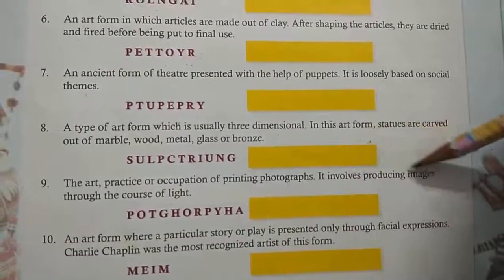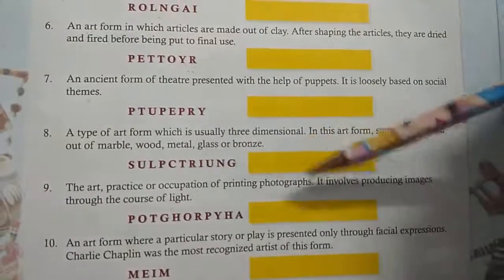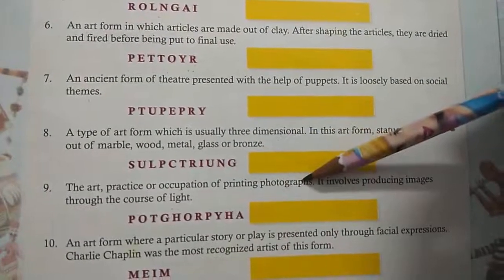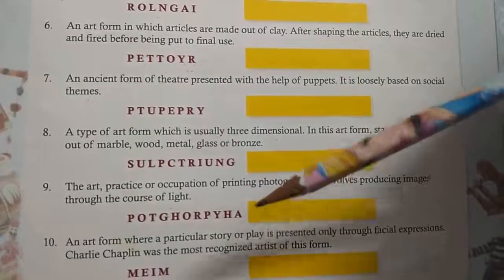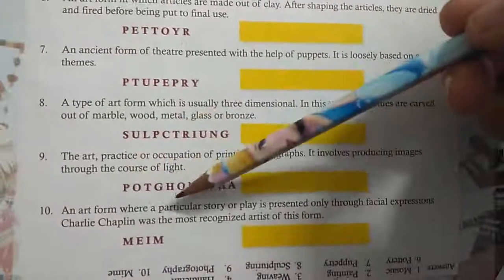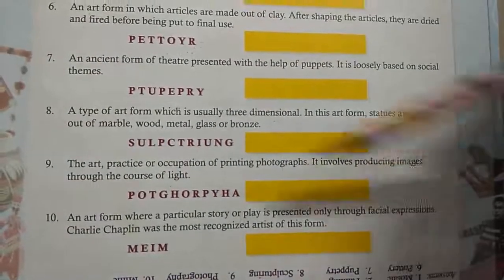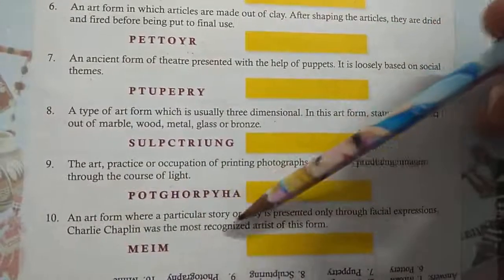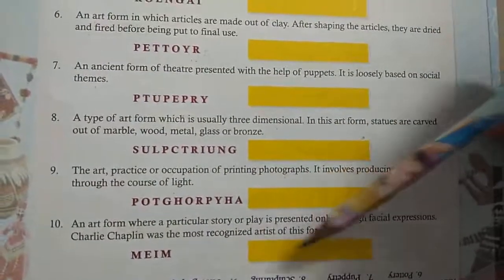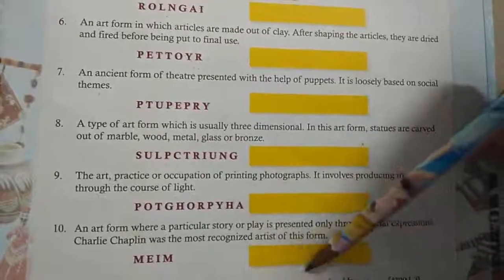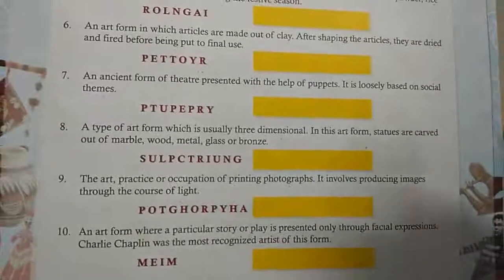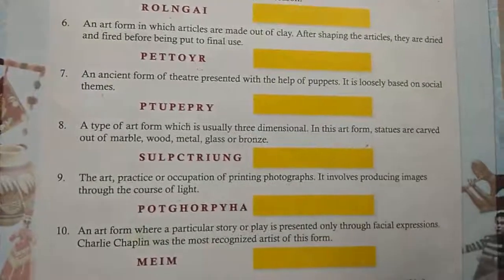Okay, the art practice or occupation of taking photographs. It involves producing images through the course of life. The answer is related to this, and this is your photography. Okay, an art form where a particular story or play is presented only through facial expressions. Charlie Chaplin was the most recognized artist of this form, and the answer is mime. Okay everyone, I hope you have understood both the pages.